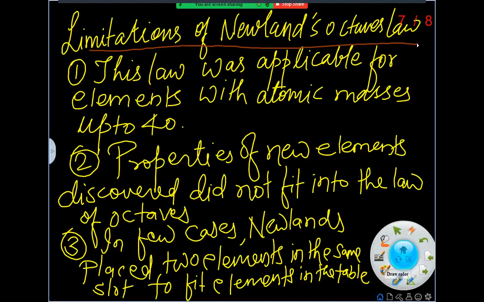Let me tell you, there was some achievement of the law of octaves. The law of octaves was the first logical attempt to classify elements on the basis of atomic weights. Periodicity of elements was recognized for the first time in 1860.